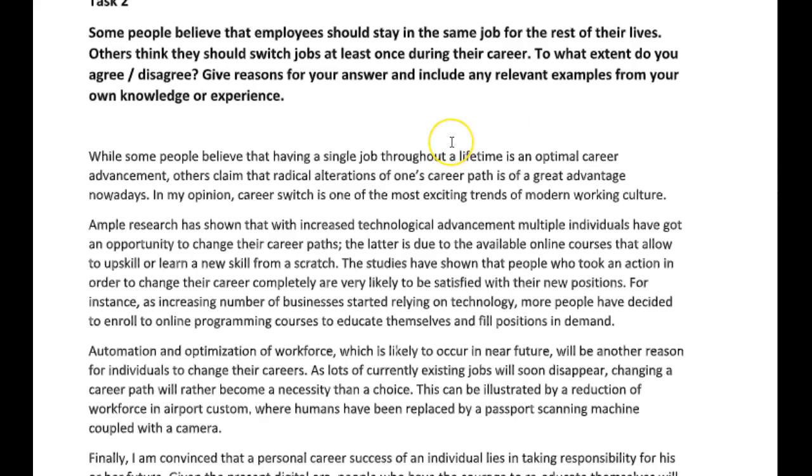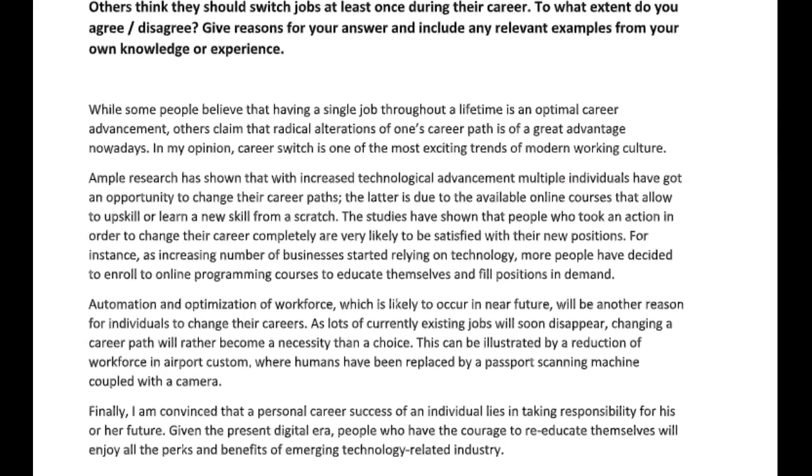is an optimal career advancement. Okay, I don't know about the word advancement. Maybe trajectory would be a good word. Career path might be a good word. I don't know about this advancement. I think it carries a different meaning here. Others claim that radical alterations in one's career path is of a great advantage nowadays. In my opinion, a career switch is one of the most exciting trends of the modern working culture. Okay, so you're missing some articles here, but other than that, it's fine.